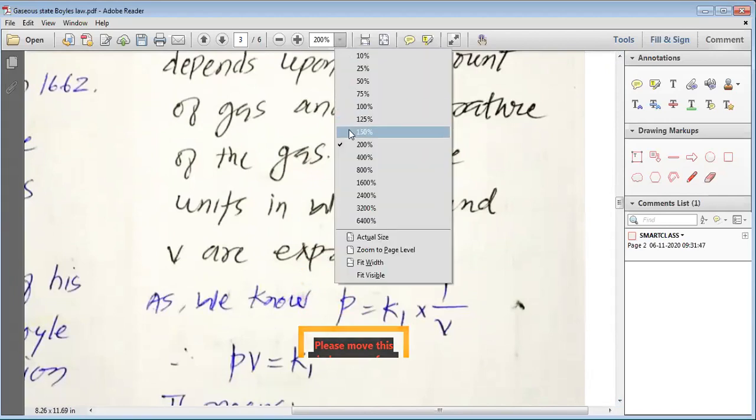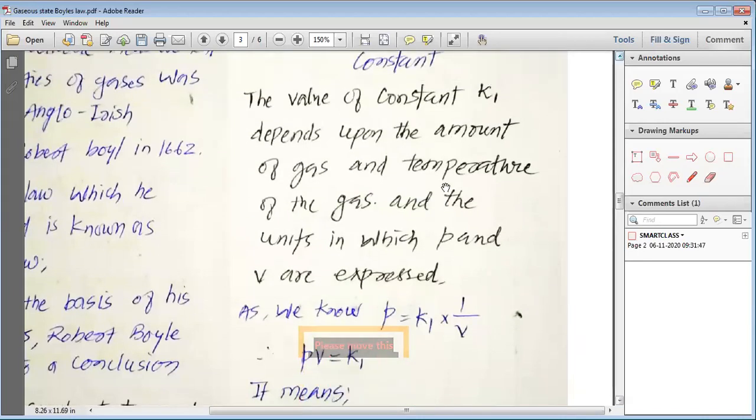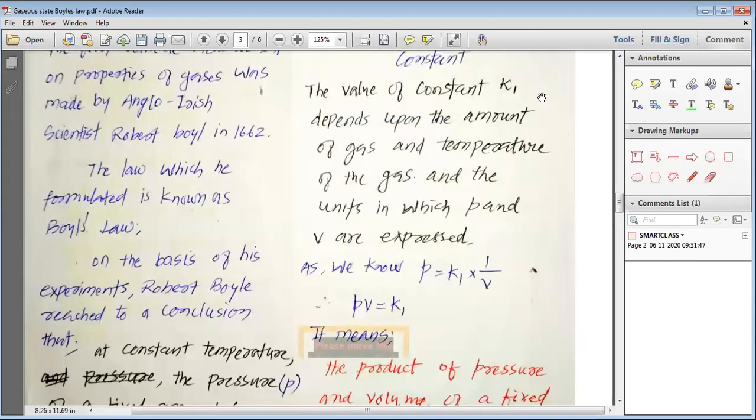Please remember and try to understand this. I am going to read it once again for you. The value of constant K1 depends upon the amount of gas and the temperature of the gas. And the third thing is the units in which pressure and volume are expressed.